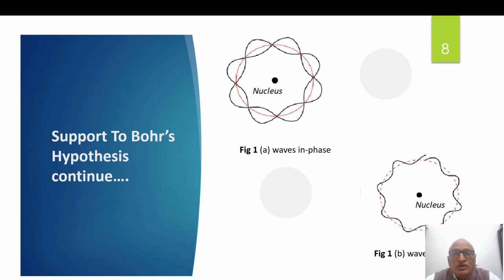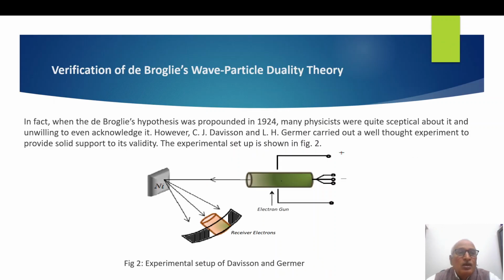You see, in first diagram, figure 1a, waves are in phase. In second diagram, waves are out of phase. So, Bohr's condition and de Broglie's condition, both are in agreement. So, verification of de Broglie's wave particle duality theory.